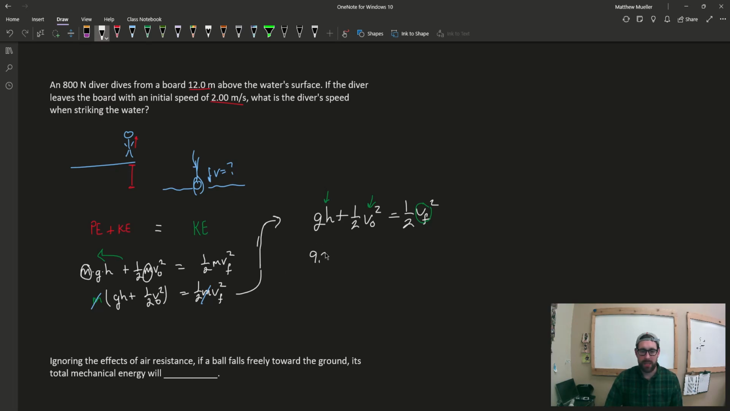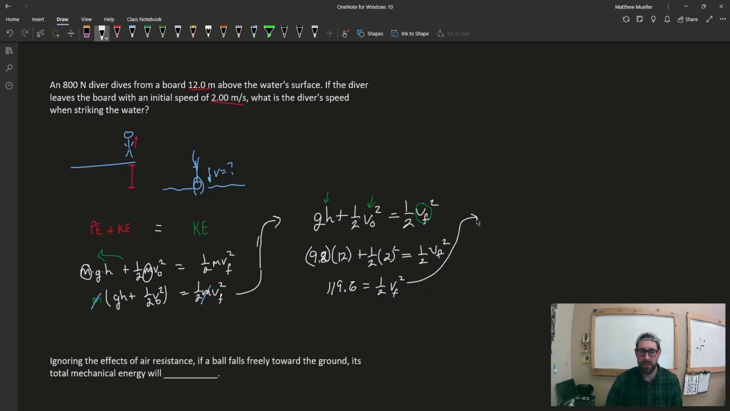So the number is going to look like this: 9.8 times our 12 plus 1/2 times 2 squared is equal to 1/2 times vf squared. I wrote that wrong there. Yeah, squared. Okay, so we can keep punching in some numbers there. So this number here on the left side would be 19.6 to 1/2 vf squared.